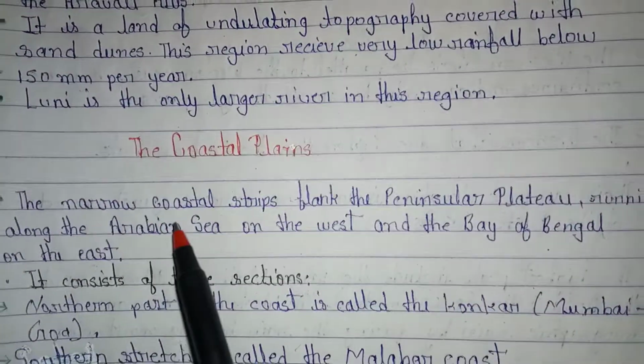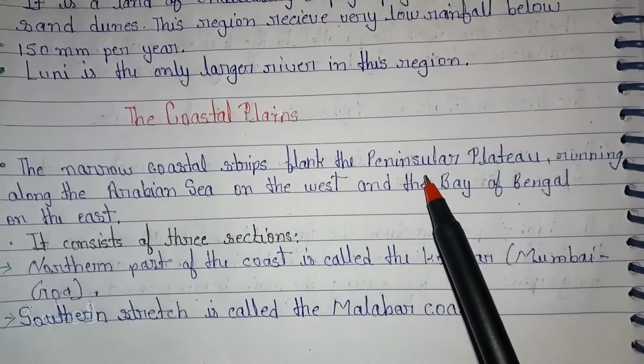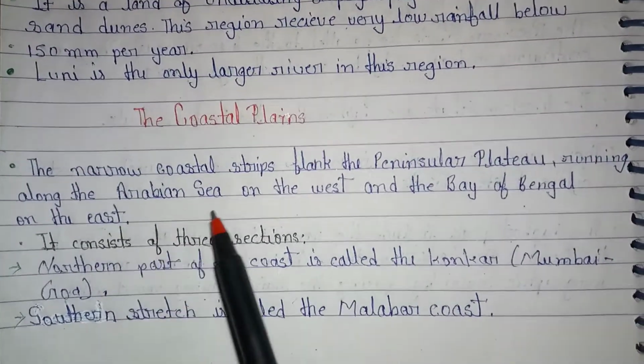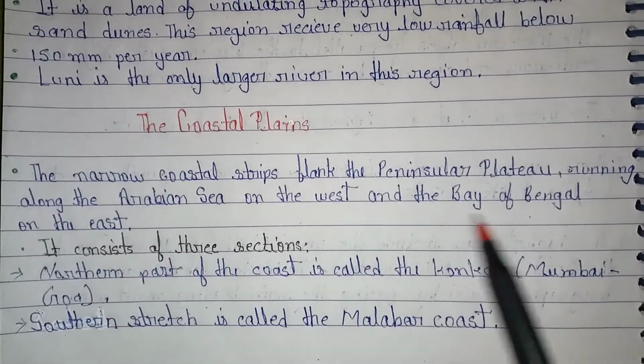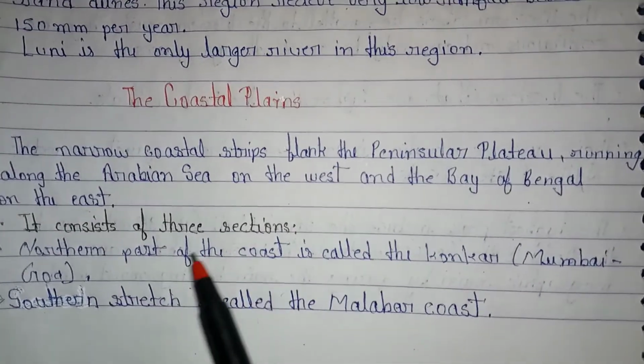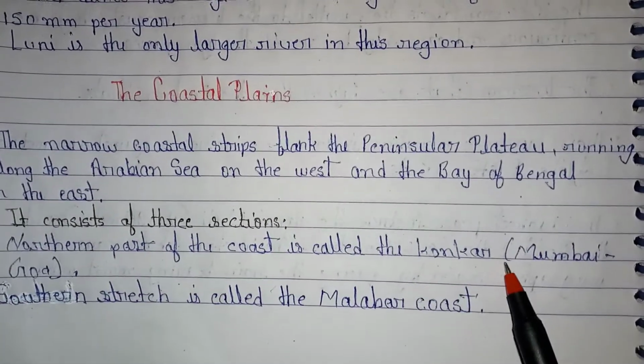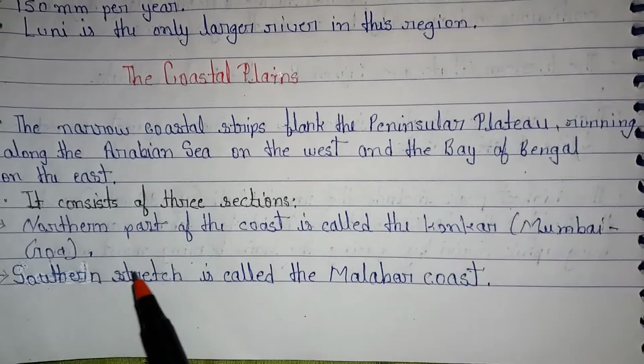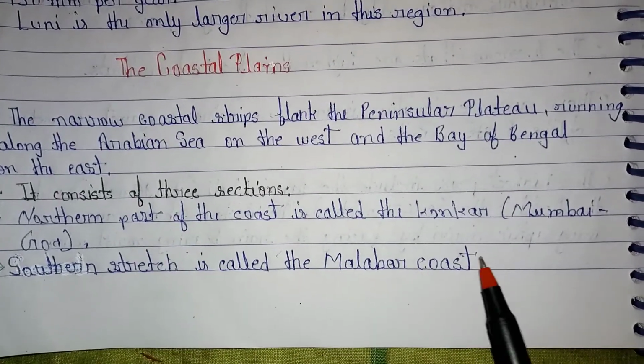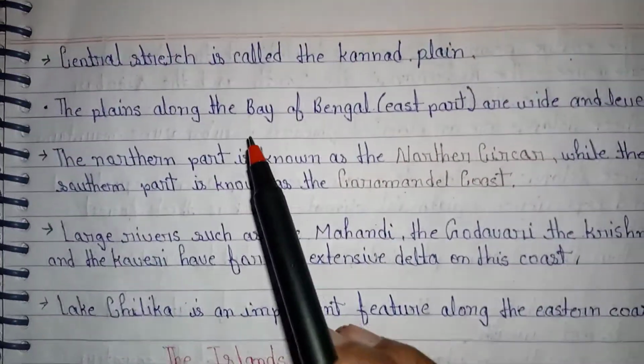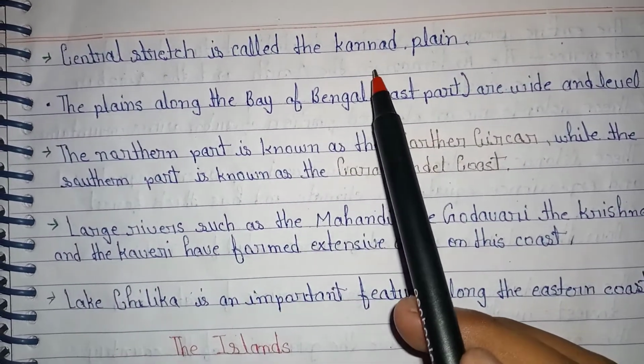The coastal plains. The narrow coastal strips flank the Peninsular Plateau, running along the Arabian Sea on the west and the Bay of Bengal on the east. They consist of three sections. The northern part of the coast is called the Konkan, Mumbai to Goa. The southern stretch is called the Malabar Coast. The central stretch is called the Kanara Plain.